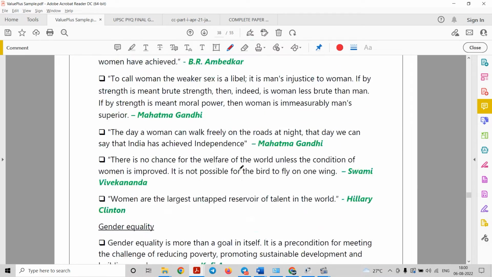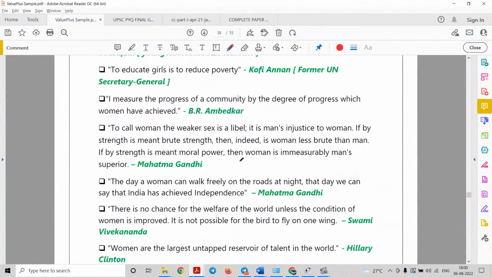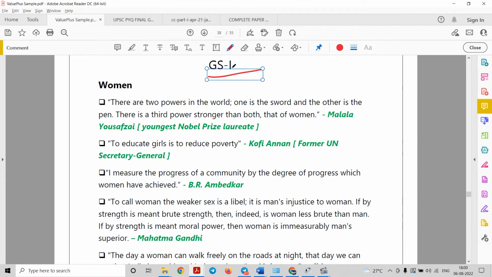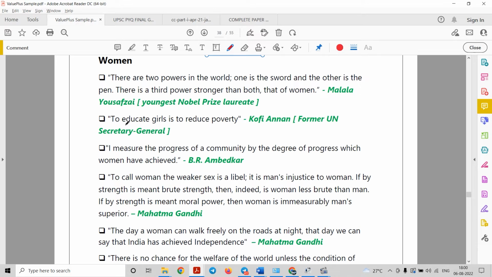So the first one is about woman, right? Now we know that we can utilize these quotes in woman related topics in GS1, in GS2 in the social justice part, under GS4 wherever there is a question related to the woman, right? Now see the question: to educate girls is to reduce poverty.